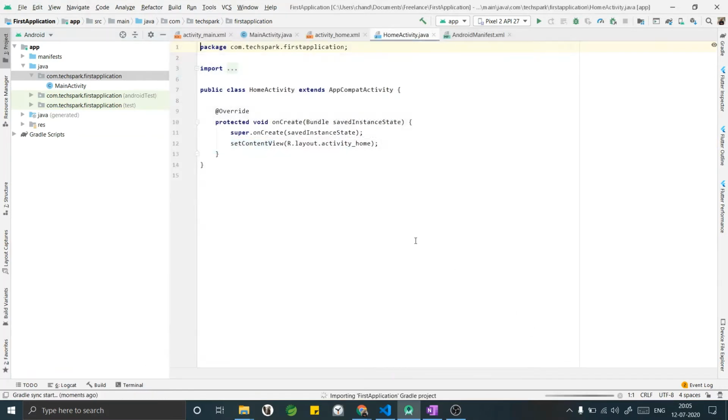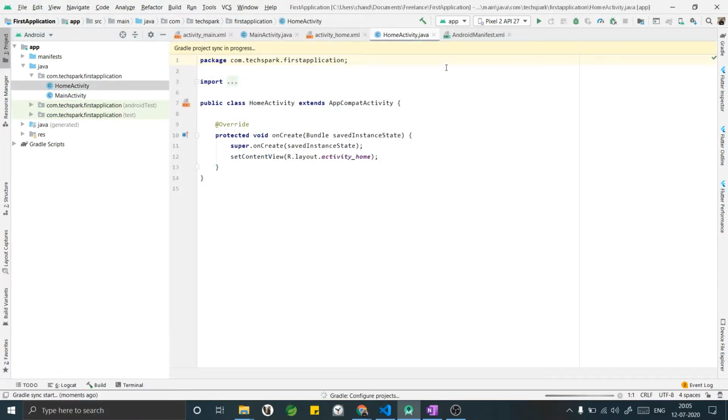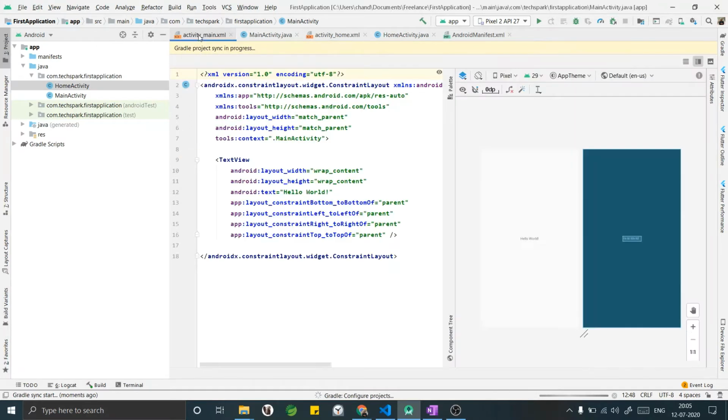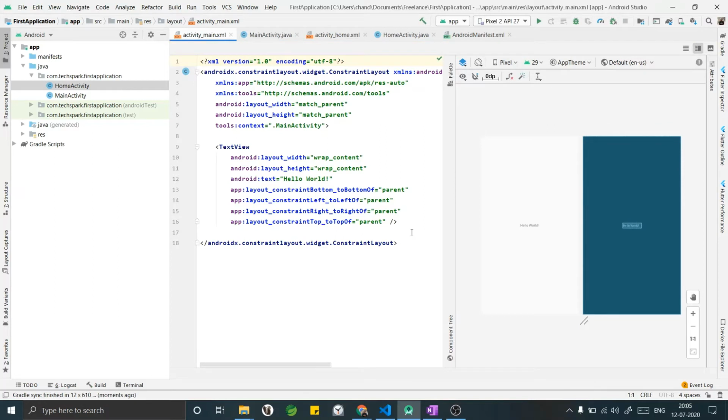While the home activity is been added, I will go and make some changes to my main activities layout.xml file. Let me remove the text view which is present here.